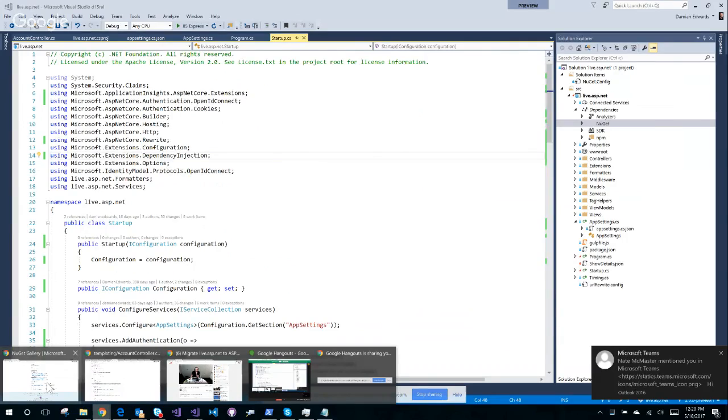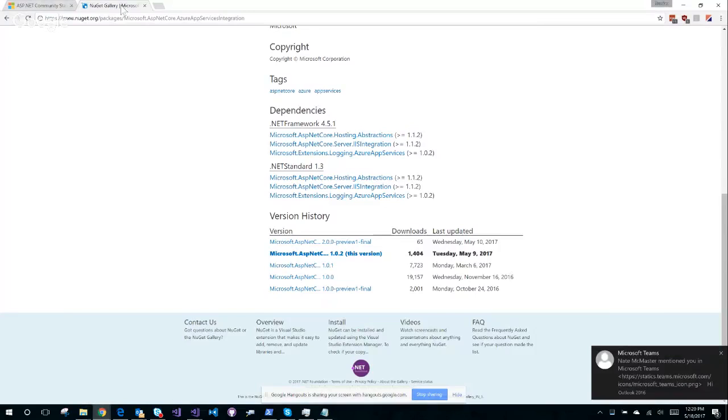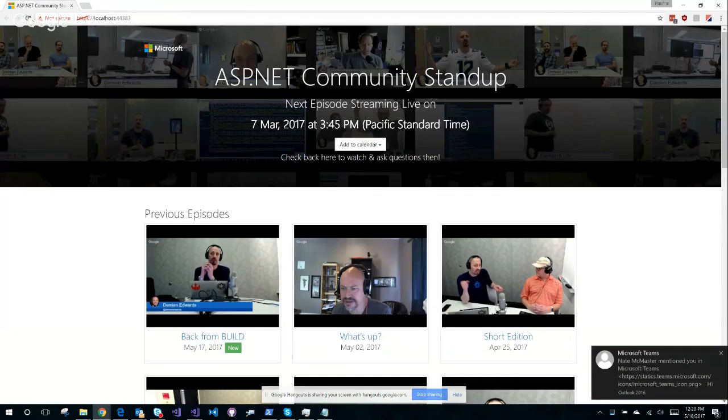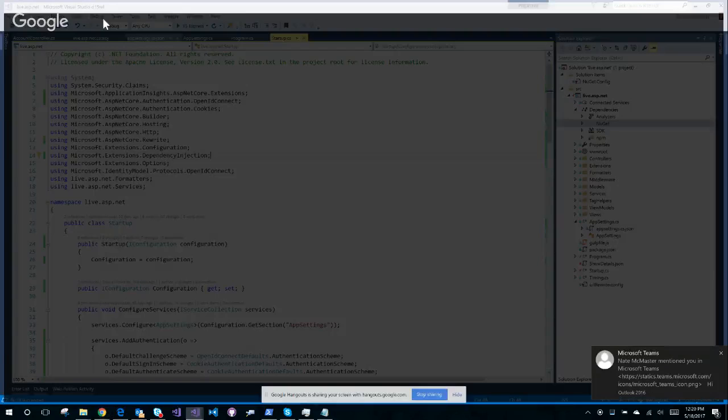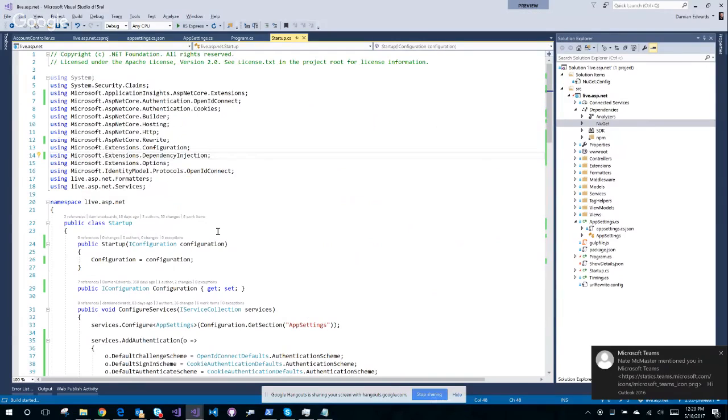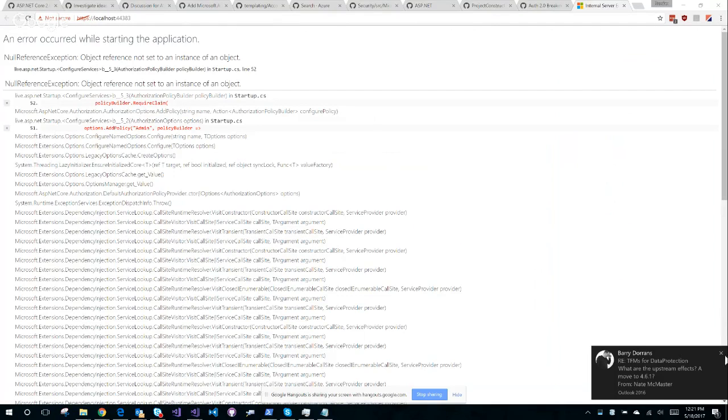Let's go back to where I was browsing this thing. Was it this one? What's the chances that this is going to work? Probably going to explode horribly. Oh, can't be reached. Very good. Let's go back. F5, see if it launches. Yeah, of course, it dumped me over into a different one. All right.